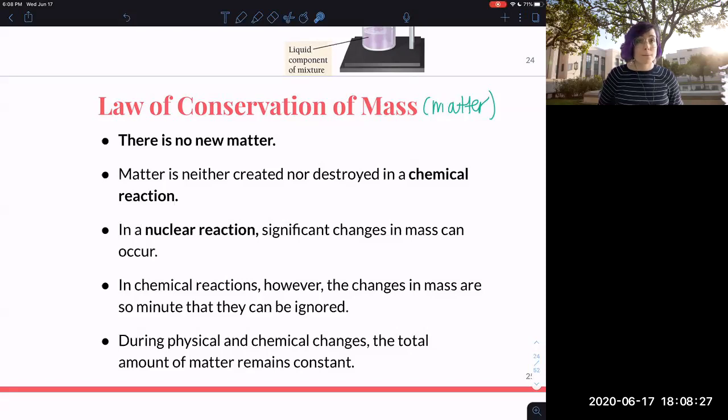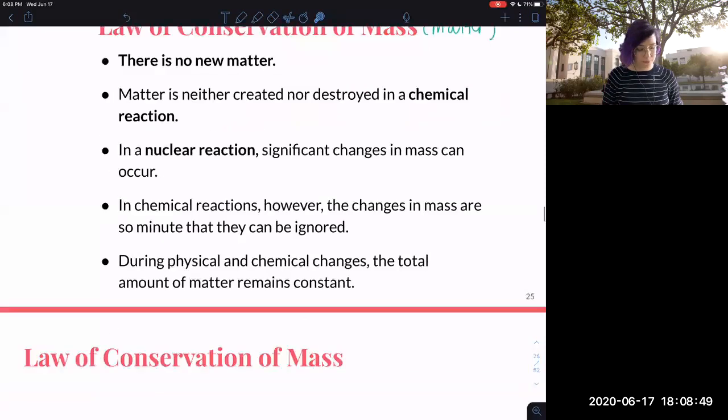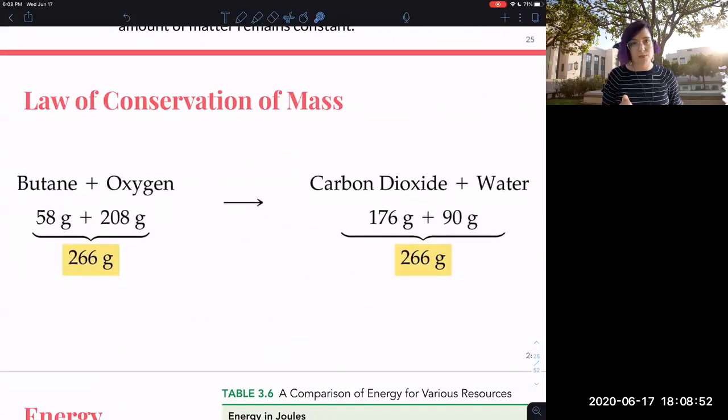So if I burn some wood, it's got carbon in it, it turns into carbon dioxide because it's reacting with the oxygen in the air. Now you can have changes in mass in nuclear reactions, but we're not going to talk about nuclear reactions until chapter 5 for Chem 2A, and we're not going to talk about it at all in Chem 19. But they're very, very small changes, and so we can essentially ignore them. So what this means is that if you burn something like butane, the mass of the products and the mass of the reactants is going to be the same. So if I measure the butane and oxygen I was using in that lighter, and I measured the carbon dioxide and water that I made when I burned it, they'd have the same mass.